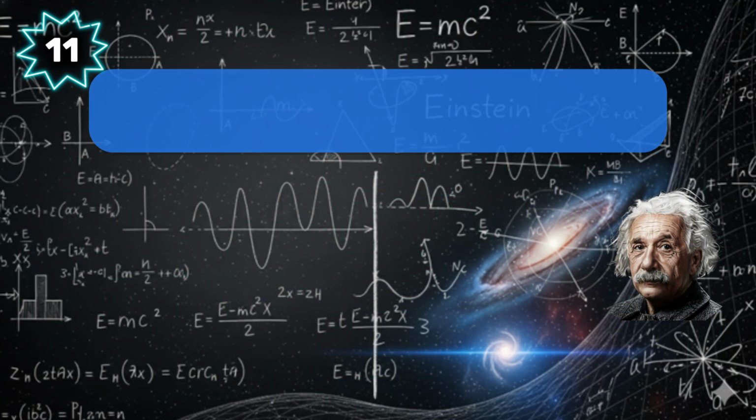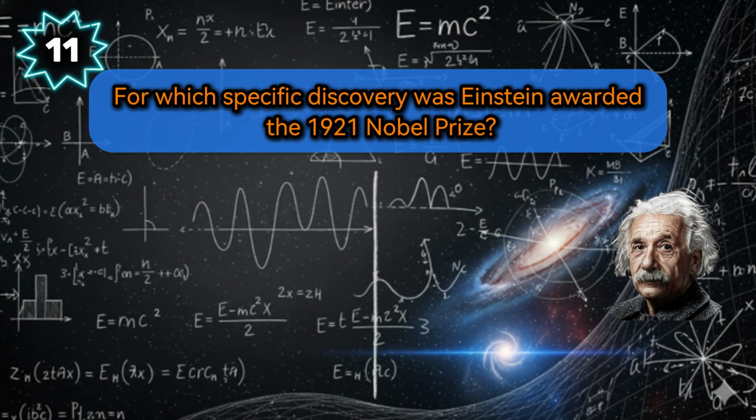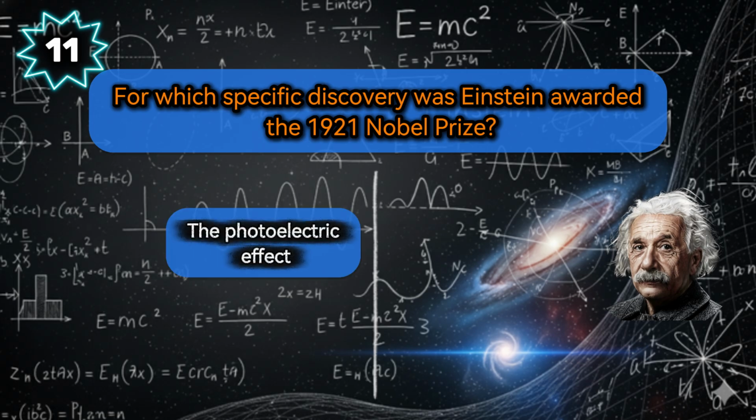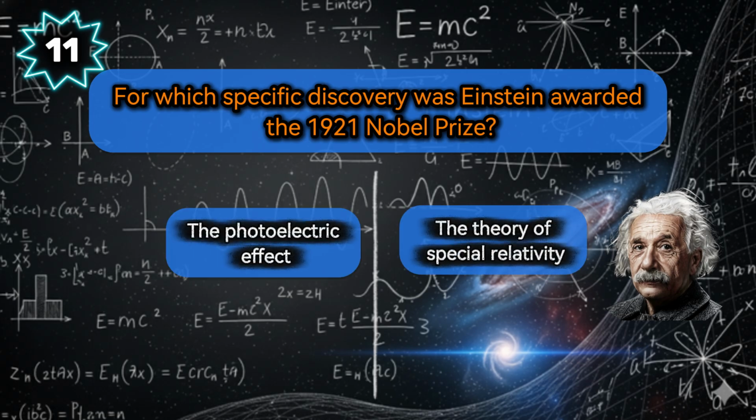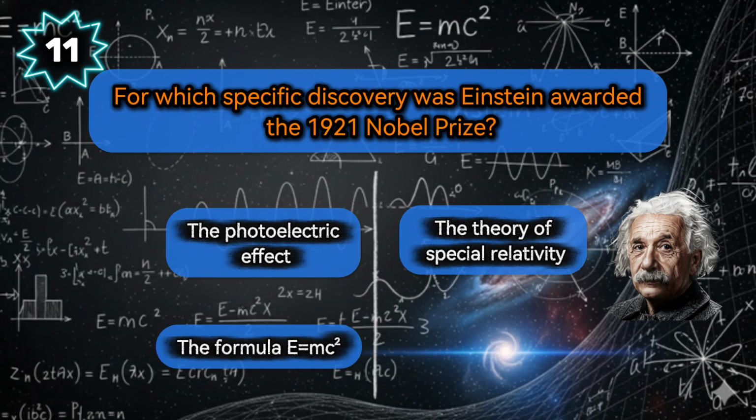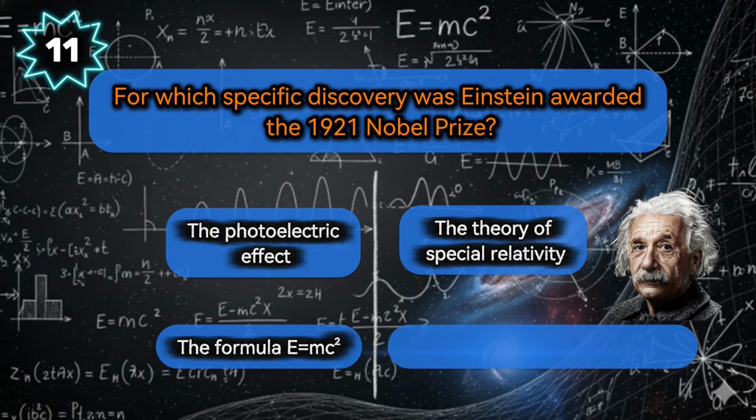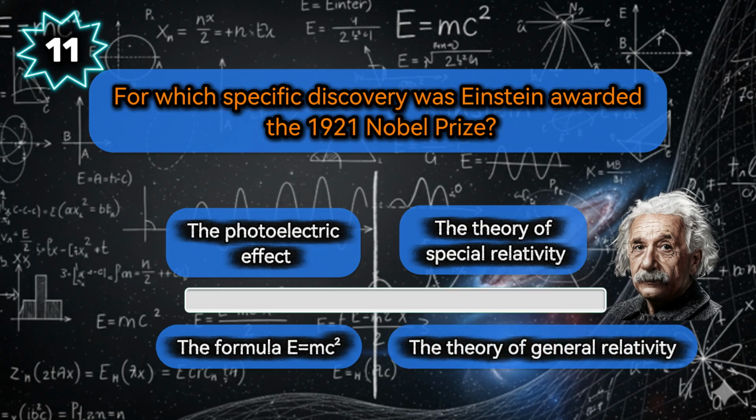Now to his Nobel Prize. For which specific discovery was Einstein awarded the 1921 Nobel Prize? Think carefully. The photoelectric effect? The theory of special relativity? The formula E equals mc squared? Or general relativity?